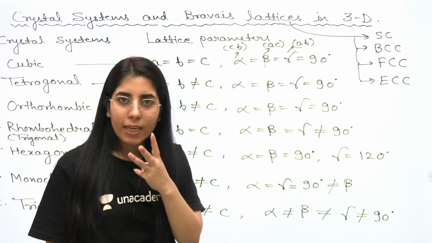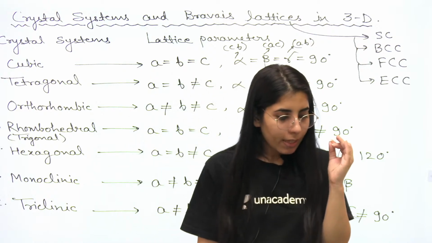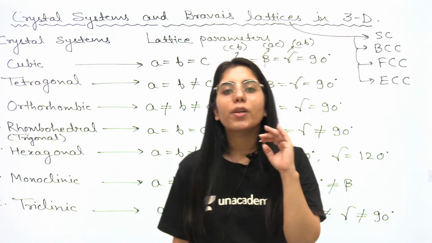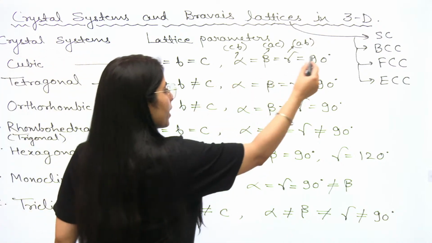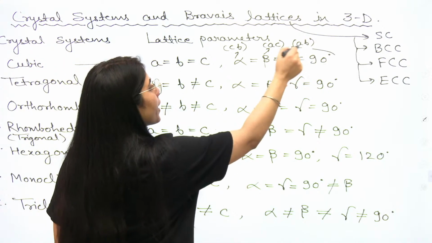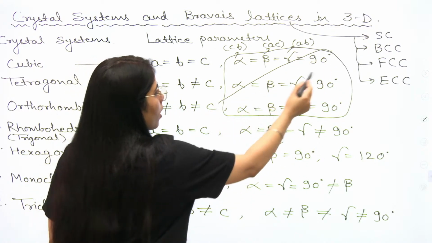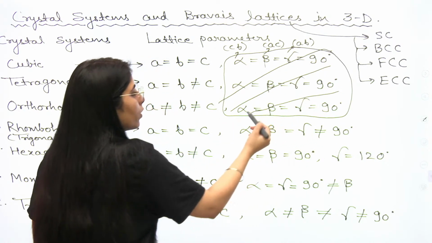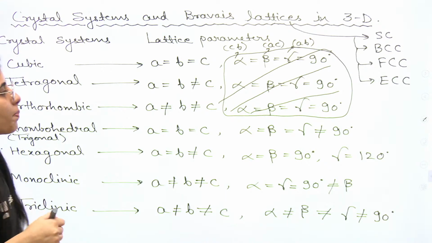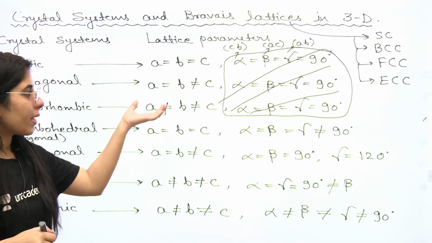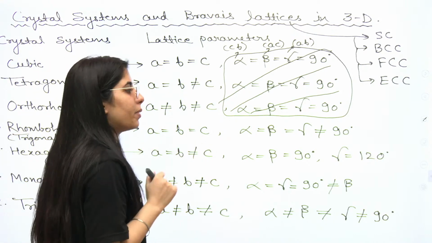For the first 3 cases, when you are starting to make the changes in the ABC, which are the lattice parameters, you will not make any changes in the angles. That means for the first 3 cases, when you have just made the changes in ABC, you are not going to make any changes in this part. It is just alpha is equal to beta is equal to gamma is equal to 90 degrees. It will remain the same. Now once you have completed the changes in the ABC, you will start making the changes in the alpha, beta, gamma.